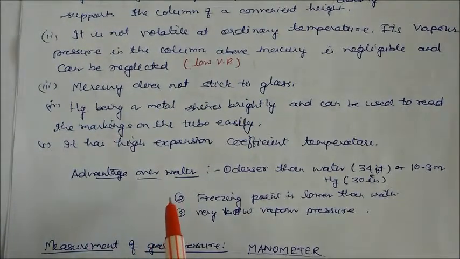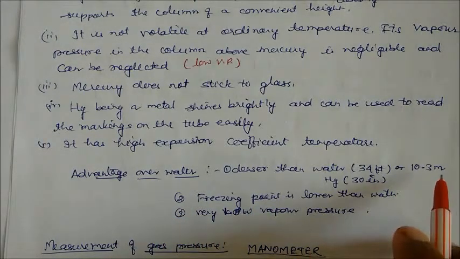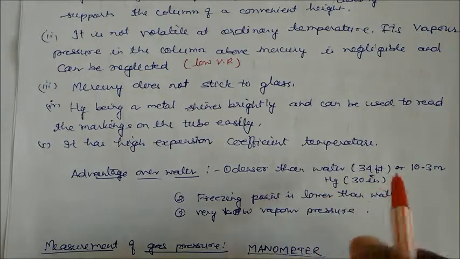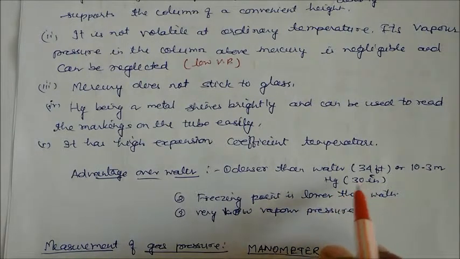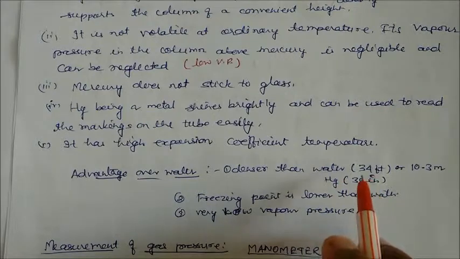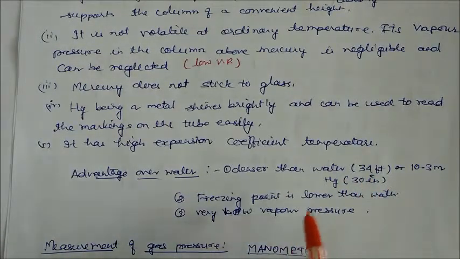Advantage over water: if you use water in place of mercury, the height of the column becomes 10.3 meter, that is 34 feet. It is too much. In case of mercury, it will be 30 inch. You would have to take a height of 34 feet to measure the atmospheric pressure, so it is very foolish to use water.